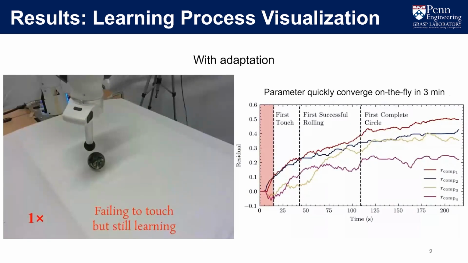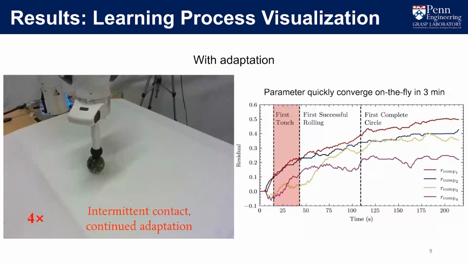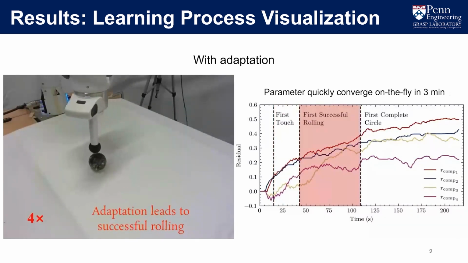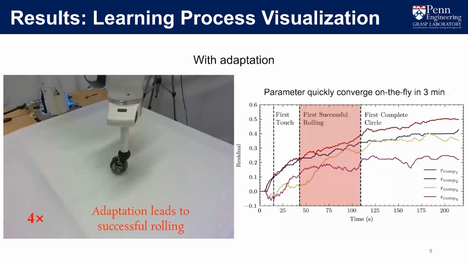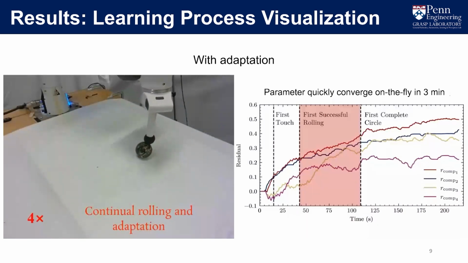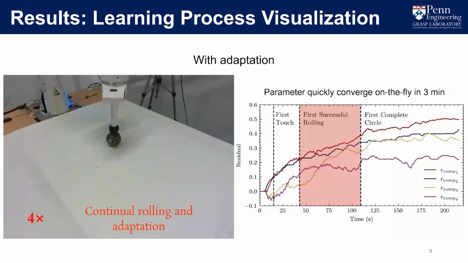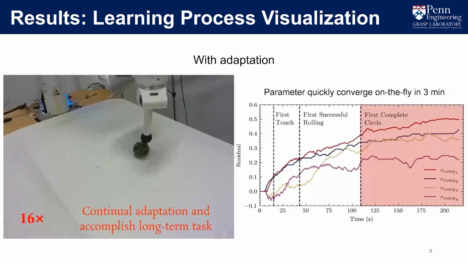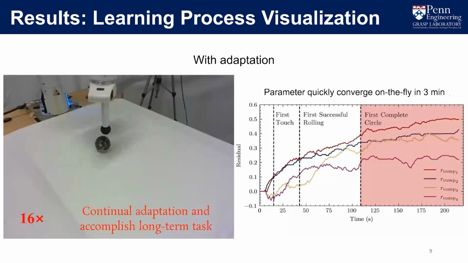Here, I show more data visualization of the learning process. We can see at the beginning, even no contact happens, our adaptation is still generating useful gradient and residual to learn to fix the model. And with keep updating, after it touches more, pushes for several times, rolls the first circle, which take about 100 seconds, the parameter starts to converge, and the rolling becomes smoother, and several successive rolls are accomplished in the end.